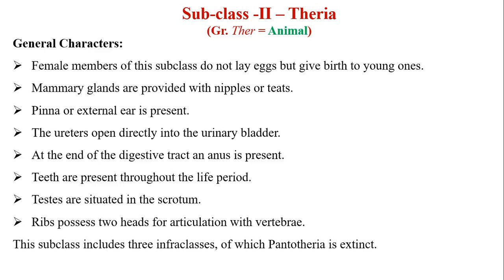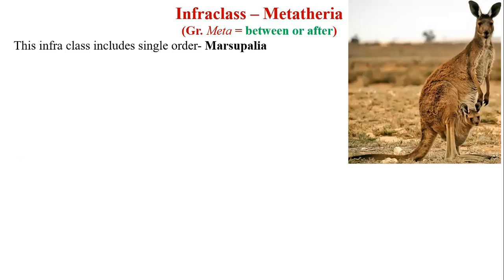This subclass includes three infraclasses, out of which Pantotheria is extinct and the remaining two are present, but in our syllabus we are only related with infraclass Metatheria. Now, the infraclass Metatheria includes only a single order, Marsupialia.